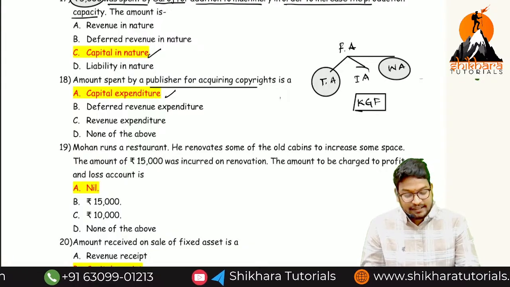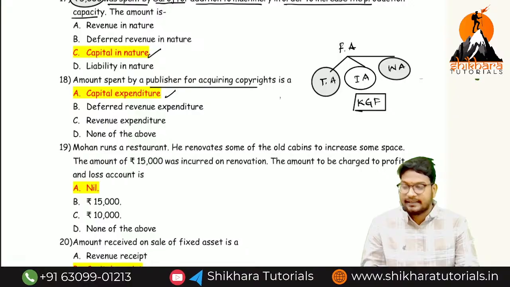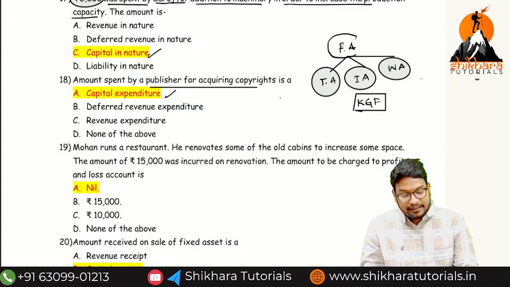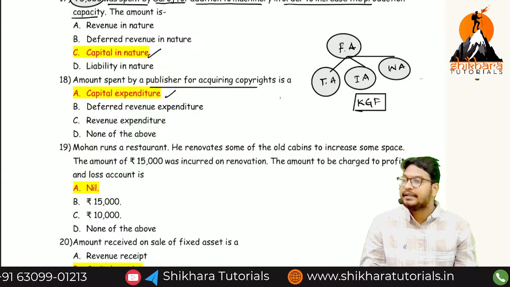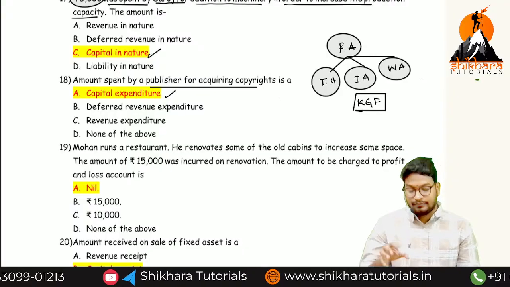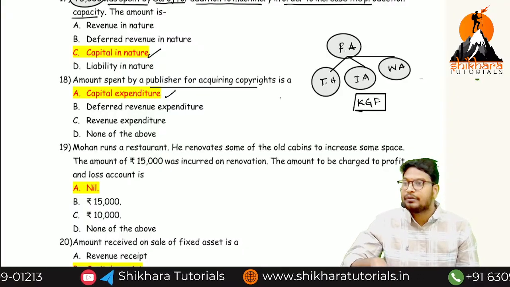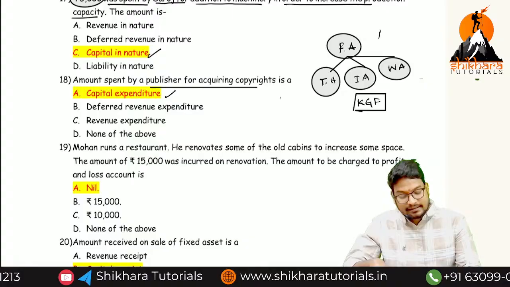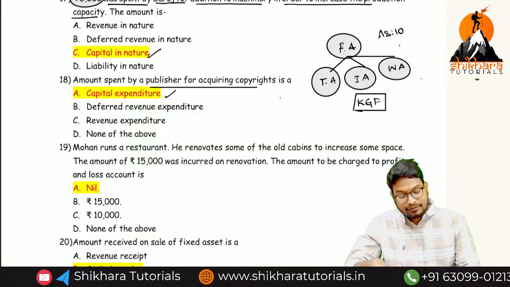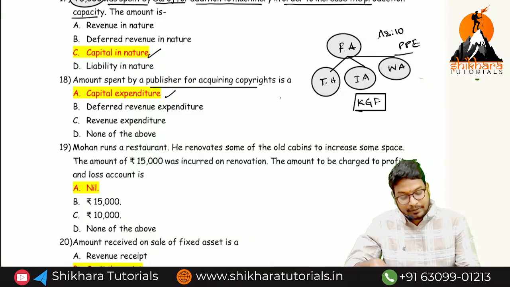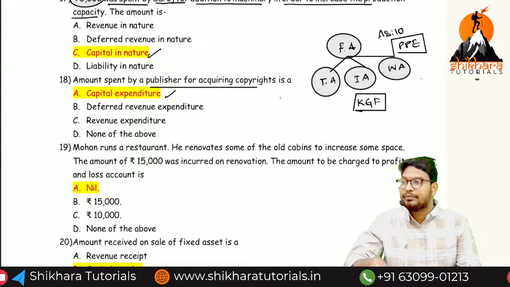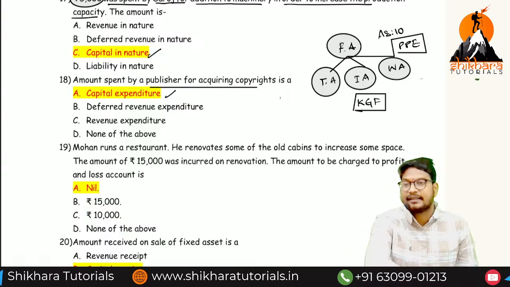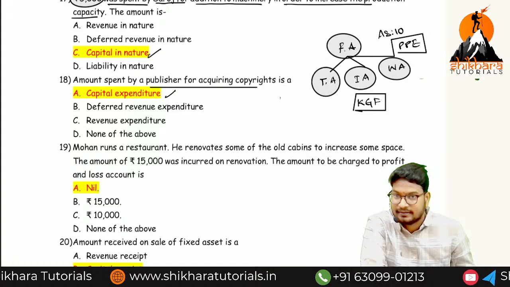Now, what we can see and touch is called what? Tangible assets. What we cannot see and touch is called what? Intangible. So whatever the name, all of them we are going to call what? Fixed asset. For now we are going to call them fixed assets. After discussion of AS 10, we should call it PPE, property, plant and equipment. We can see a clear classification of the assets.